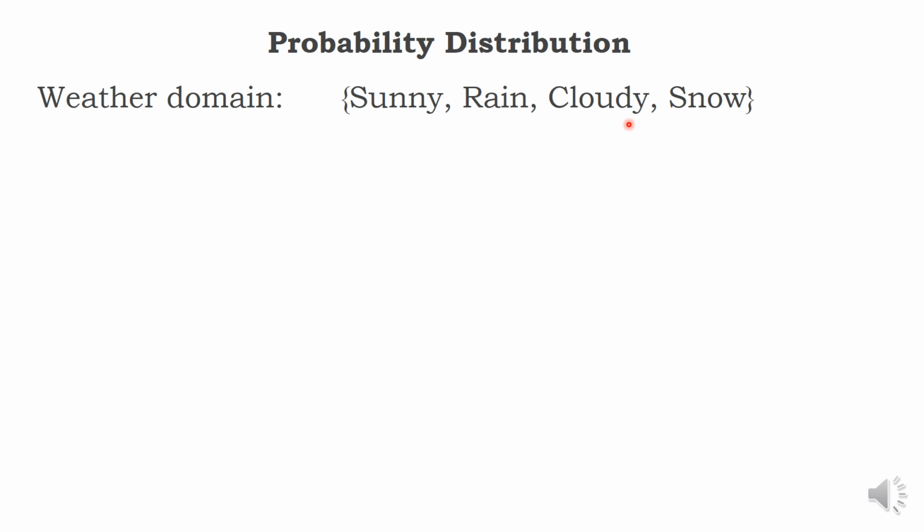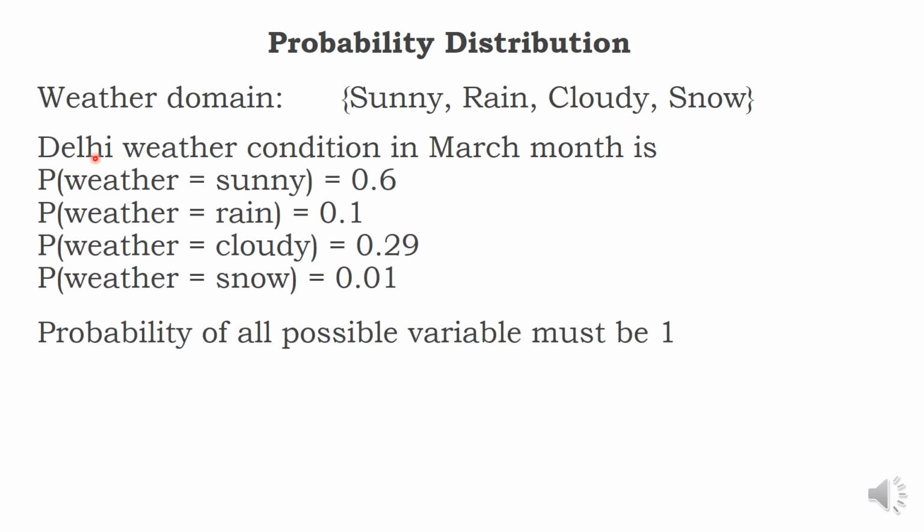For a given duration, let us take Delhi, because Delhi is a place where you can have more sunny days, and the temperature can go to 45 degrees. At night, snow is not there, but sometimes it may happen, very rarely. In winter you may get good snow also. So in Delhi, weather condition, especially in March, 60% is sunny, just 10% is rain, nearly 30%, we say 29%, 0.29 is cloudy, and just 1% is snow.